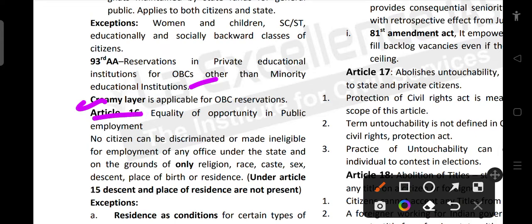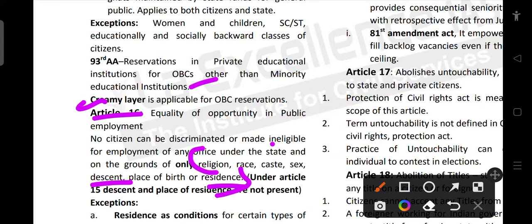And what does Article 16 talk about? Equality of opportunity in public employment. In case of getting an employment, everyone has equal opportunity. No citizen can be discriminated against or made ineligible for employment of any office under the state on the grounds of only religion, race, caste, sex, descent, place of birth or residence. Here we have two things extra, different from Article 15. What are they? Descent and residence. So we cannot discriminate against people on these grounds.